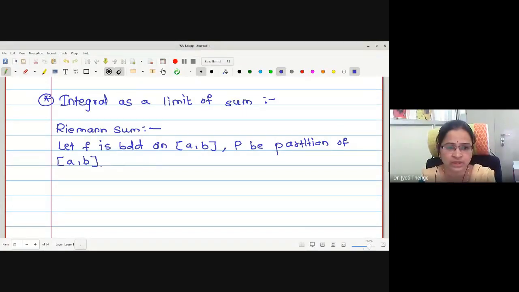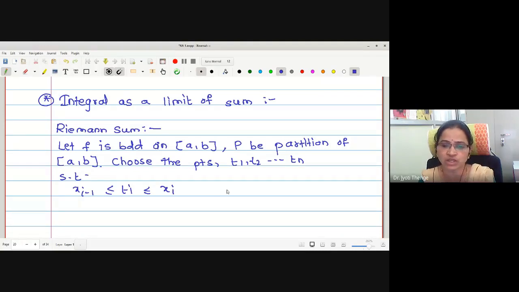Next, choose the points t1, t2, up to tn such that ti lies between xi minus 1 and xi. What is the short meaning? This ti belongs to the closed interval xi minus 1 to xi. Correct?